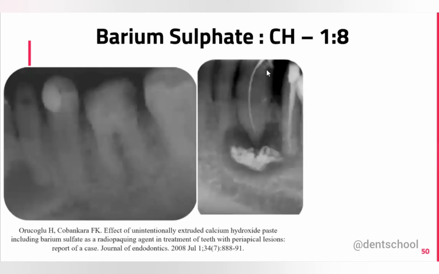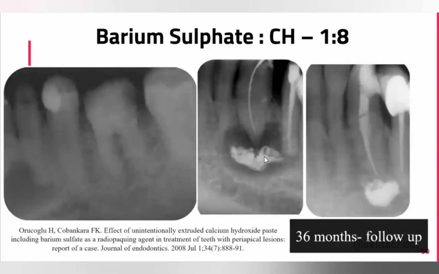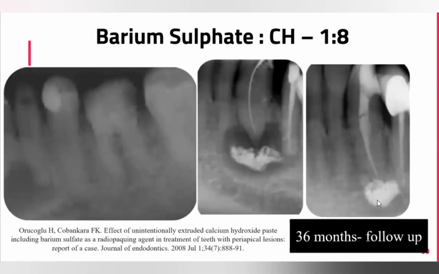Okay, and they placed the calcium hydroxide using a Lentulo spiral, and accidentally it was extruded. And after that, they completed the endodontic treatment, and this is the 36 months follow up. Here you can see that there is still a presence of calcium hydroxide. That is mainly because of the barium sulfate. Calcium hydroxide might have resolved, but because of the presence of barium sulfate, it is still visible. But if you see the healing, there is a drastic decrease in the size of the periapical radiolucency, right?